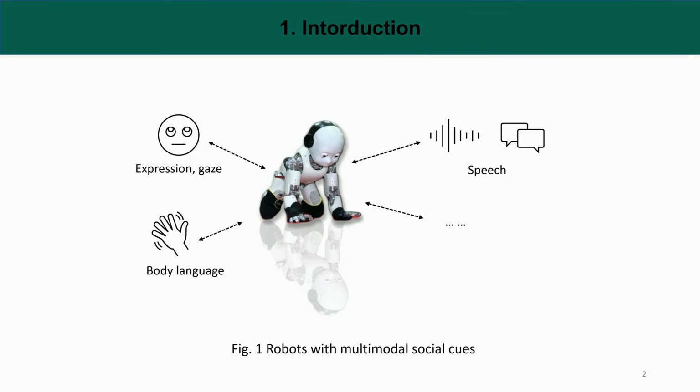Robots with multimodal social cues can be widely applied for natural human-robot interaction. The physical presence of those robots can be used to explore whether or how the robot can relieve the loneliness and social isolation of older adults. Natural and trustworthy interpersonal communication involves multimodal social cues with verbal and nonverbal behaviors, for example, speech, body language, facial expression, and gaze. Humans always take the attention, intention, and preference of the interactor into consideration to adjust behaviors dynamically.